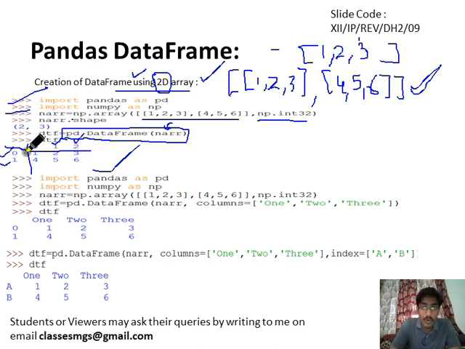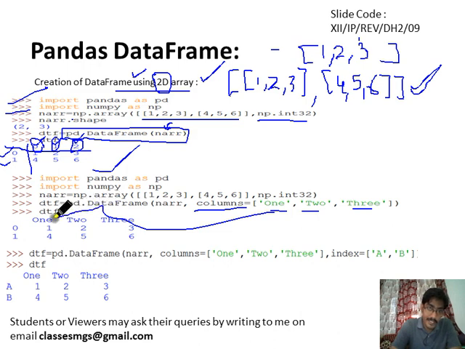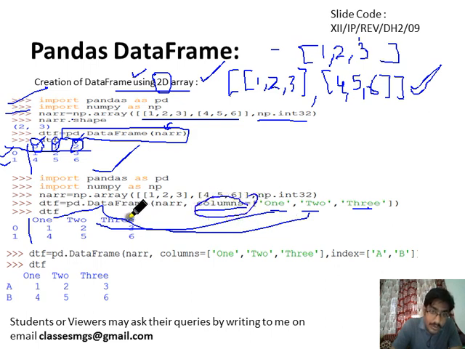If any student wants to change the labels of the columns, like wants to display 1 here, 2 here, 3 here, then what do we need to do? Well, in the last slide we have seen that we need to pass columns equals 1, 2 and 3. If we pass 1, 2, 3 in columns, then this 1 will display here, this 2 here, and this 3 here, and other things will remain as they are, because we haven't changed the row index, we have changed the column index.